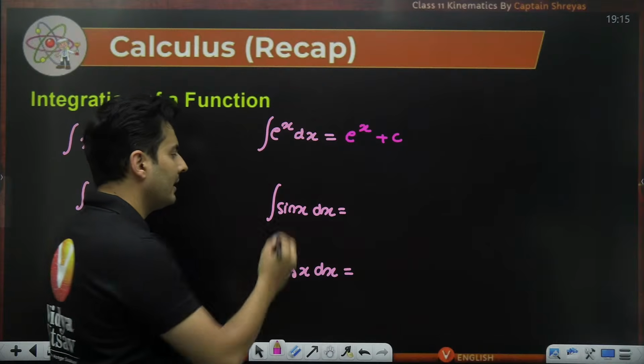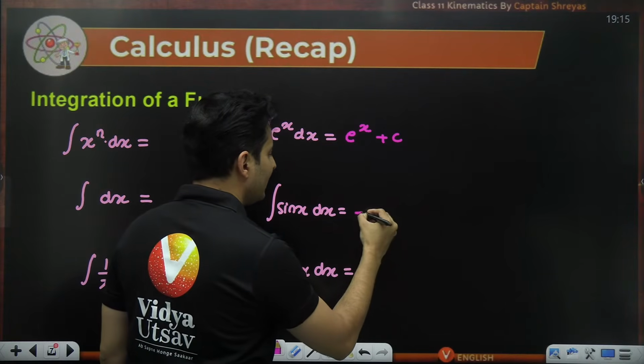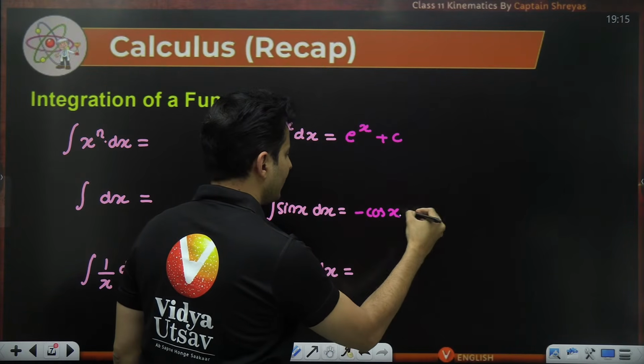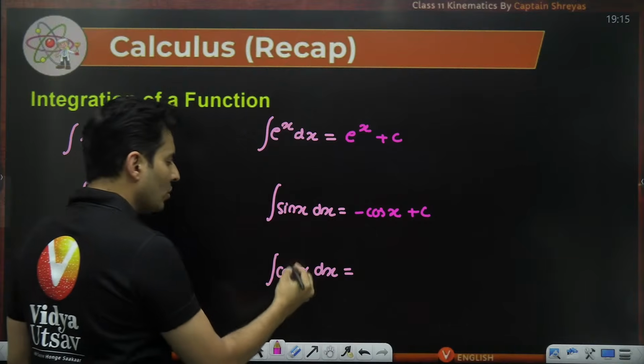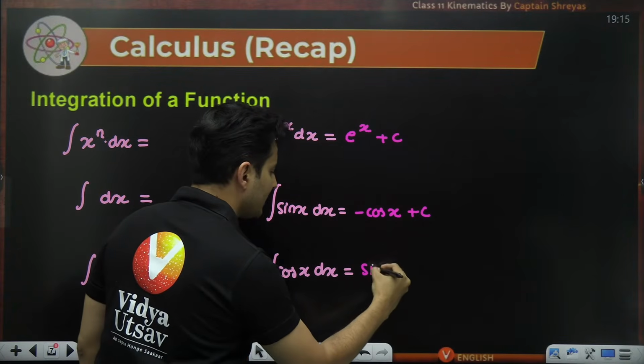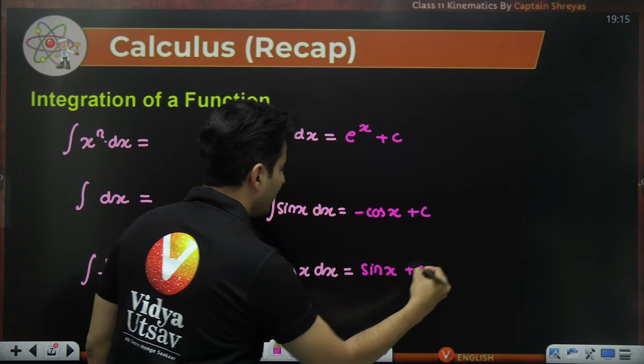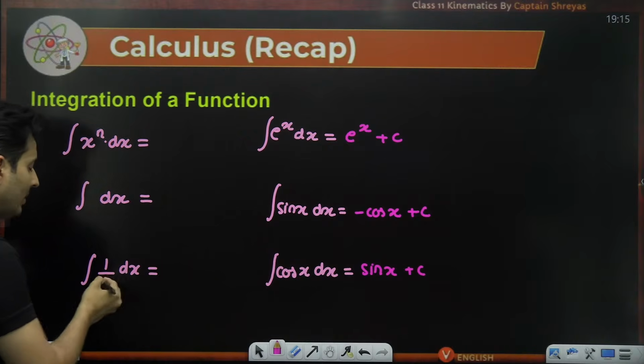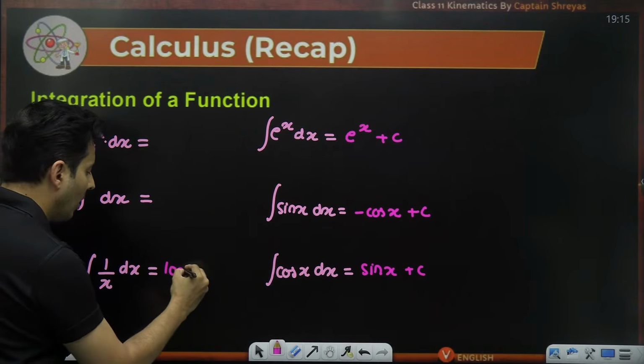That will give me the area. Whose derivative is sine of x? It is negative cos x's derivative, plus c. Whose derivative is cos x? It is sine of x, so plus c. Same way over here, 1 by x is the derivative of log of x.